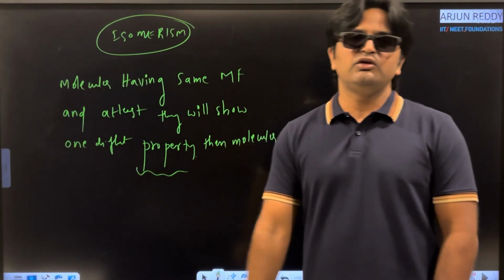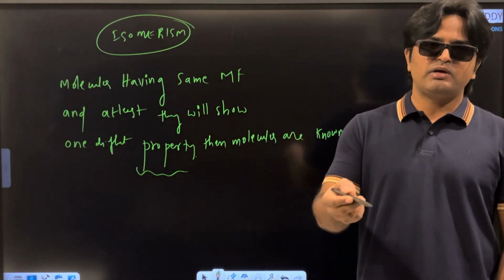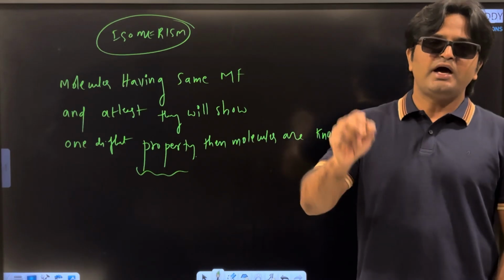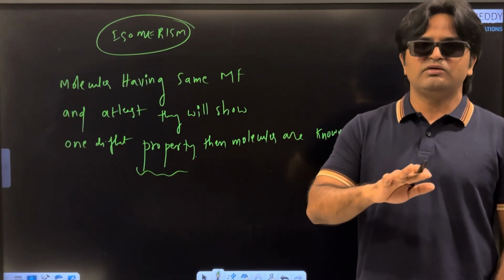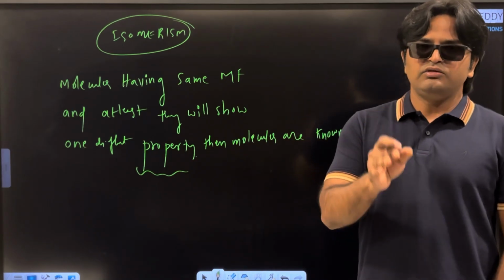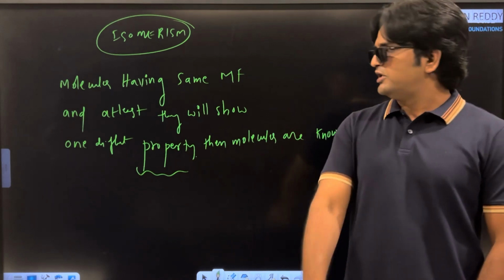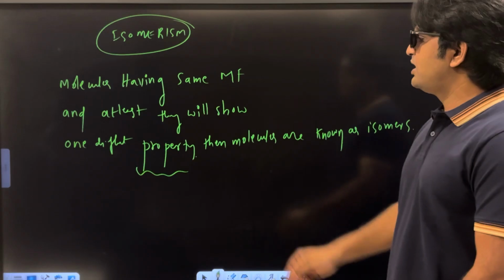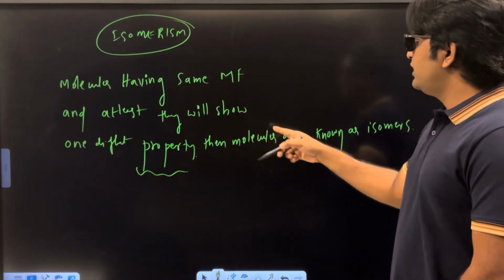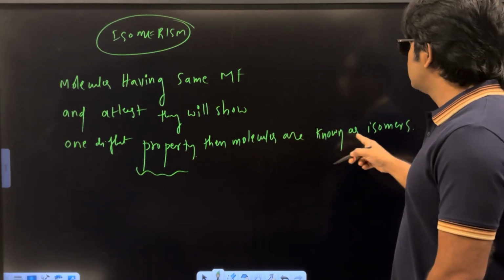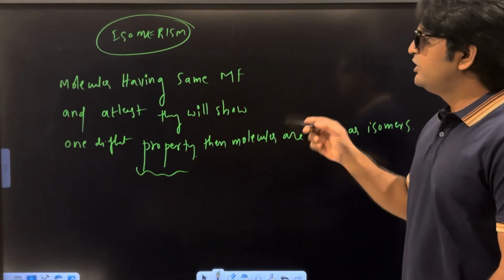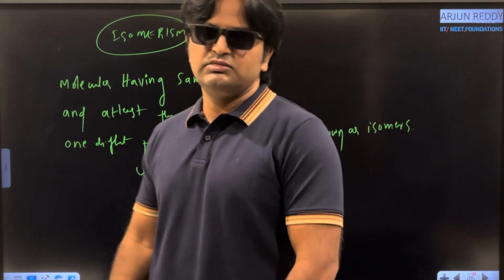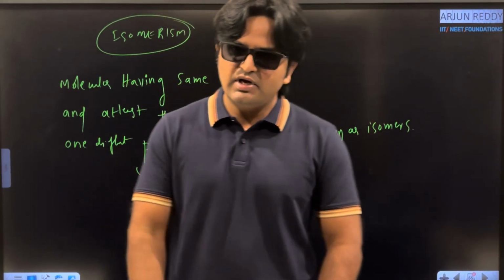So any property you can use in terms of physical property, in terms of chemical property, or in terms of optical rotation. So whatever the property, at least now they differ in one property. So once again, molecules having the same molecular formula and at least they will show one different property, then the molecules are known as isomers and the phenomenon is known as isomerism. That is the fundamental definition for isomerism.